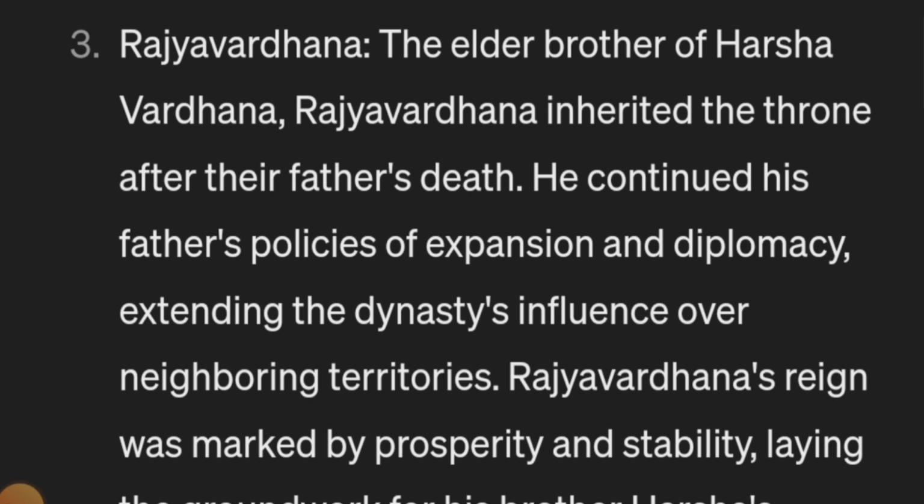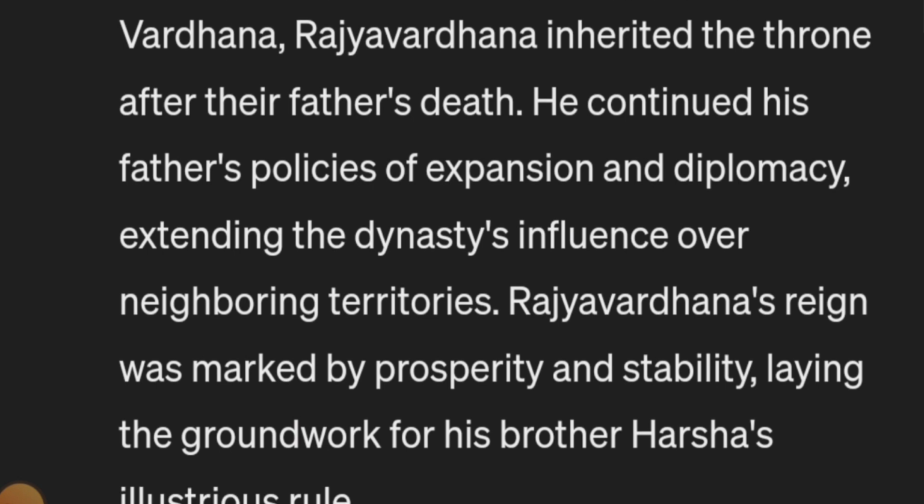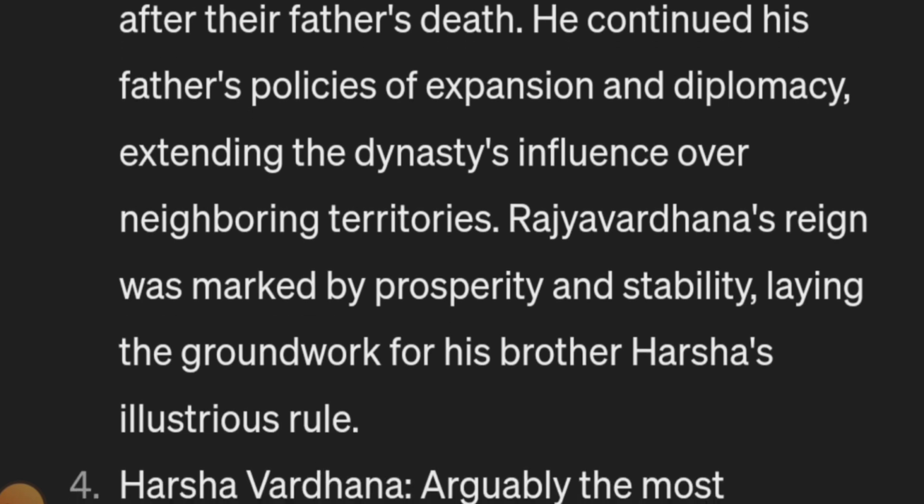After the death of Prabhakarvardhana, Rajyavardhana, the elder brother of Harshavardhana, inherited the throne. He continued his father's policy of expansion and diplomacy, extending the dynasty's influence over neighboring territories, towards present-day Uttar Pradesh, present-day Bihar, and these regions.